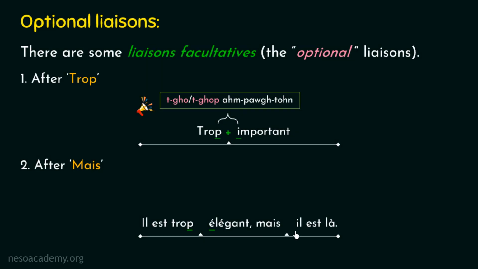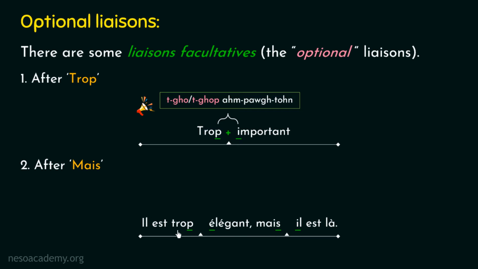Now have a look at this French word. This word is beginning with a vowel, right? So we can clearly observe that the conditions of the liaison are satisfied, hence we can say that the liaison can be applicable here. Now, as we know that the liaison conditions are satisfied after this French word mais, so this part of this example belongs to the second case of optional liaison, so the liaison will be optional here.